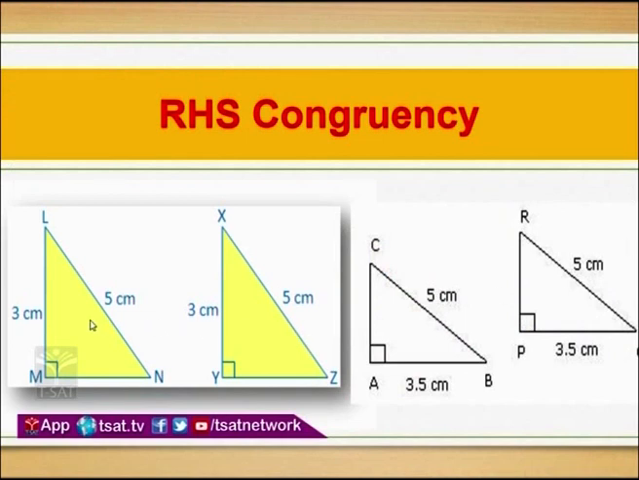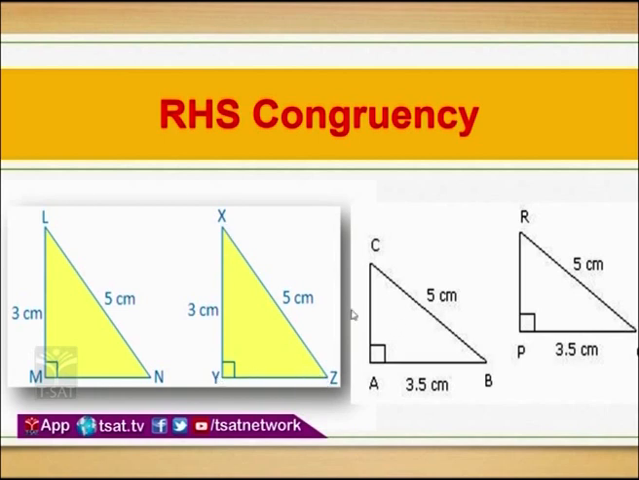If you see the yellow color triangles, angle M is equal to angle N, right? Both are 90 degrees. Now hypotenuse, obviously the longest side in a right angle triangle, is 5 centimeters, 5 centimeters in both the right angle triangles. And here I took the vertical side, LM is equal to XY, 3 centimeters, 3 centimeters. So these 2 triangles satisfy RHS congruency criteria. Then we say that triangle LMN is congruent to triangle XYZ.